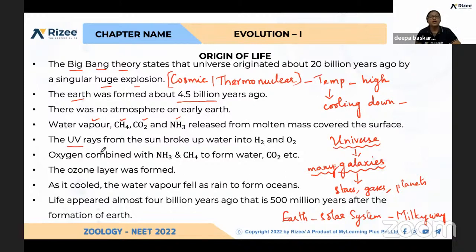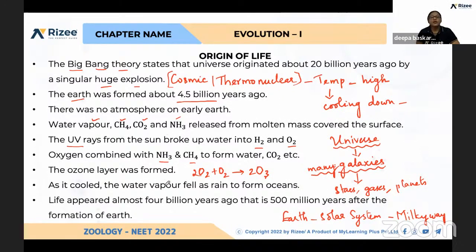These rays broke up water into hydrogen and oxygen. This oxygen combined with ammonia and methane to form water and carbon dioxide and other molecules also. After that, ozone was created. This ozone layer is also very much important, which is protecting the earth.